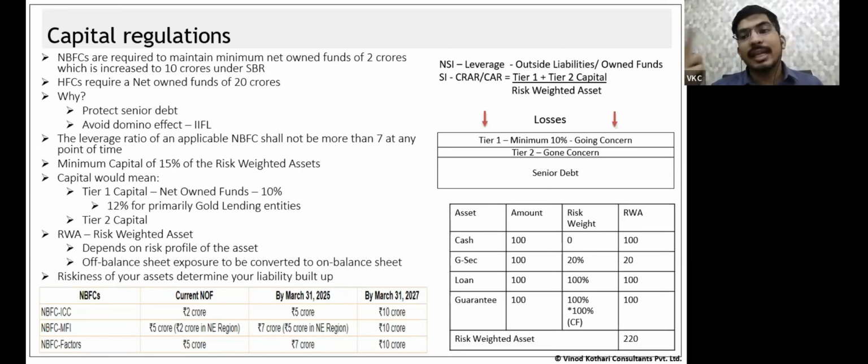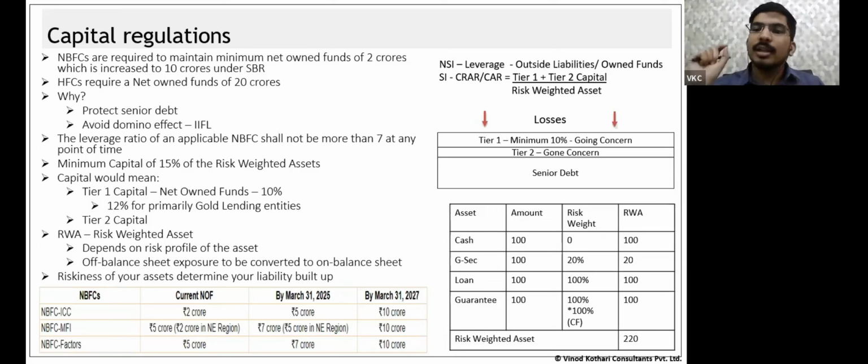Now imagine that under the second circumstance, where the losses were 30, the equity was 30%. If we had an equity of 30 and debt of 70, over there the equity itself would have been sufficient to absorb all the losses and my debt would be entirely paid. So that's the entire purpose of the capital regulations.